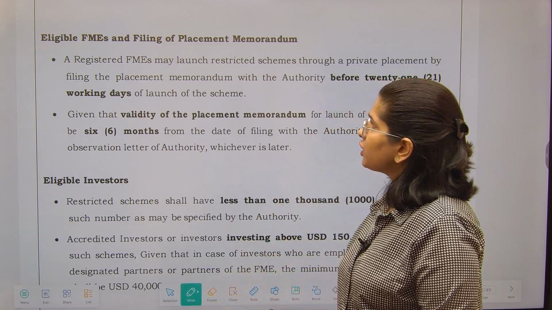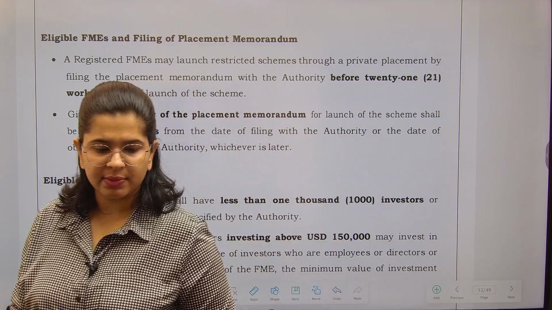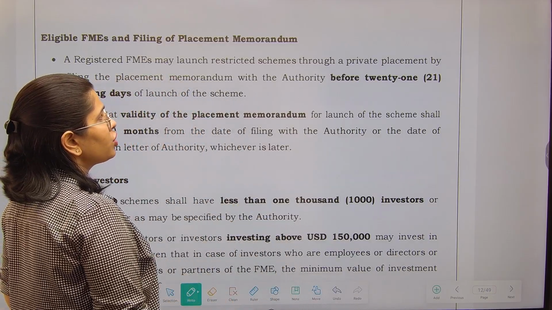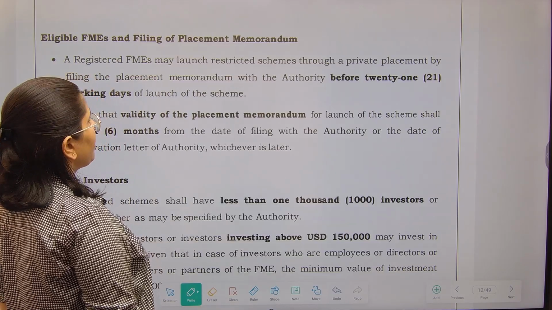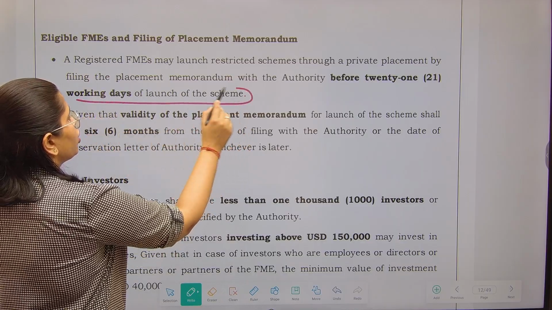Now this was not that important, but this is more important for us. Eligible fund management entity and filing of the placement memorandum. You already understand what a placement memorandum is. Fine. So a registered FME may launch the restricted schemes through a private placement by filing the placement memorandum with the authority 21 working days before the launch of the scheme.